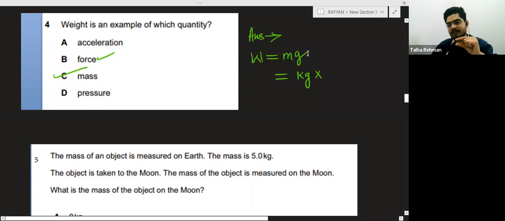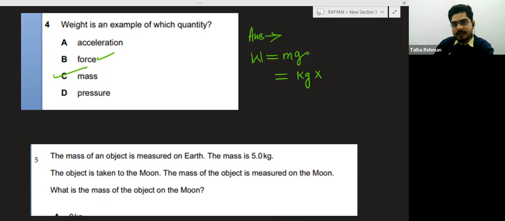G is the gravitational field, and gravitational field is basically force divided by mass. Now write the unit of force. Unit of force is Newton, and unit of mass is kg. So kg and kg will cancel out. So basically the weight has a unit of Newton, and Newton is a unit of force.